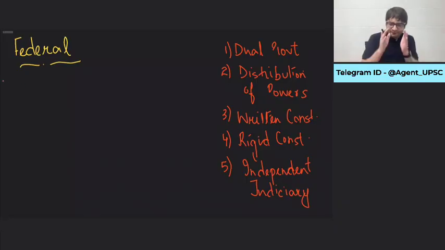So what does that mean? There are 5 characteristics which differentiate US constitution from others. And these 5 characteristics make US constitution a federal constitution, which makes US polity a federal polity. What are these characteristics? Number 1, dual government. What do we mean by dual government?